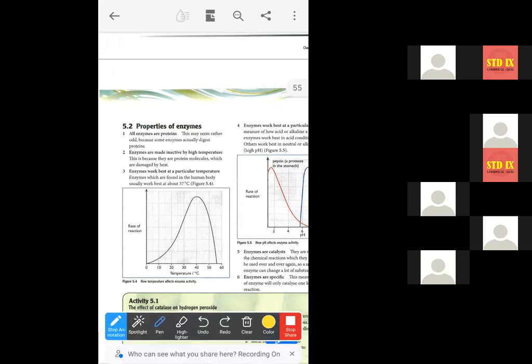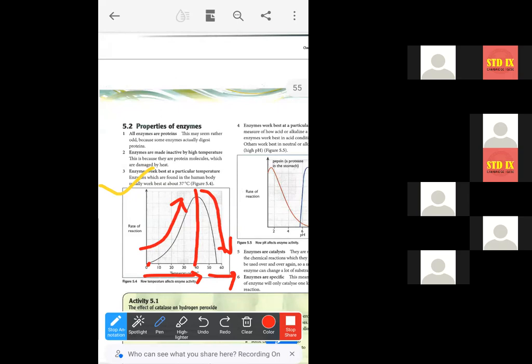From this graph, you can understand that when the temperature was 0 degrees centigrade, the enzyme activity was also 0. Then gradually, as temperature increased, the rate of reaction also increased. But it increased only up to the optimum temperature, that is 37 degrees centigrade. After 37 degrees centigrade, as temperature increased, the rate of reaction or enzyme activity will decrease or fall.